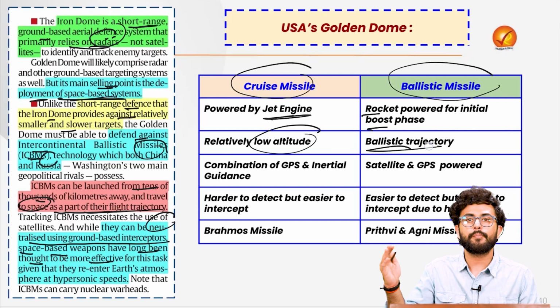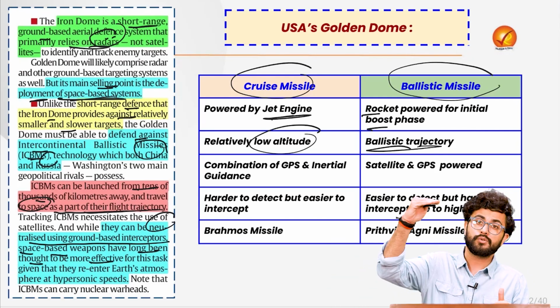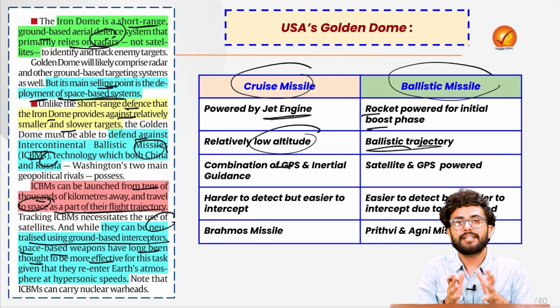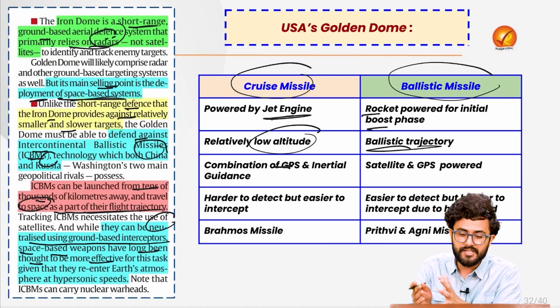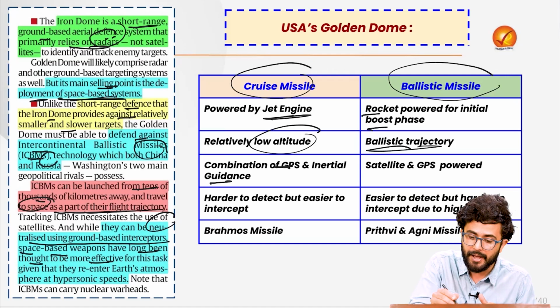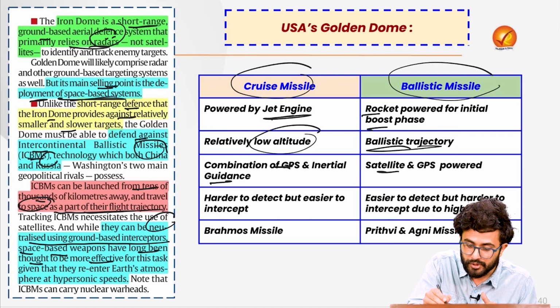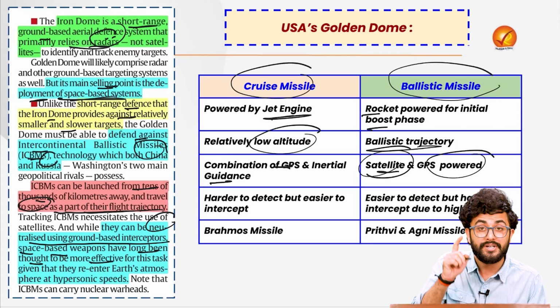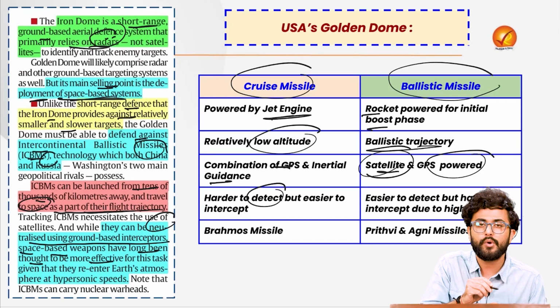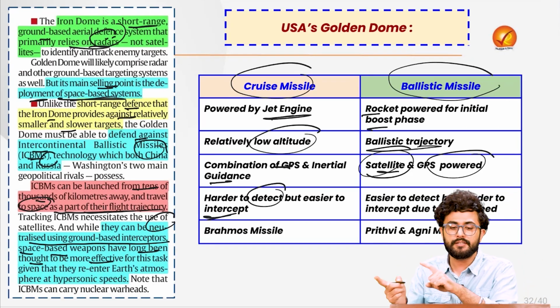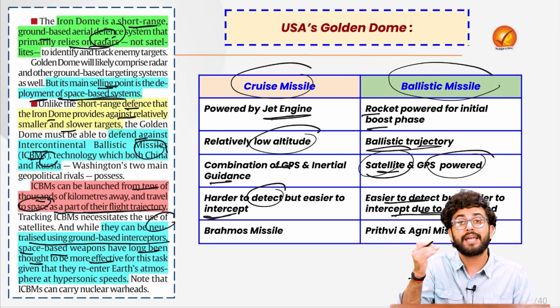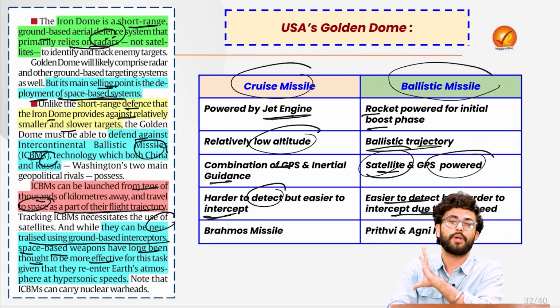Ballistic missile has a ballistic trajectory where it first goes outward into space and then comes and hits the target. Third, in the cruise missile there is a combination of geo-positioning system and inertial guidance. However, in ballistic missile, satellite and GPS both are used, but majorly relying on satellite. In cruise missile, it is harder to detect but easier to intercept. However, it is the complete opposite case in the ballistic missile, where it is easier to detect but harder to intercept due to the high speed and the high payload as well.